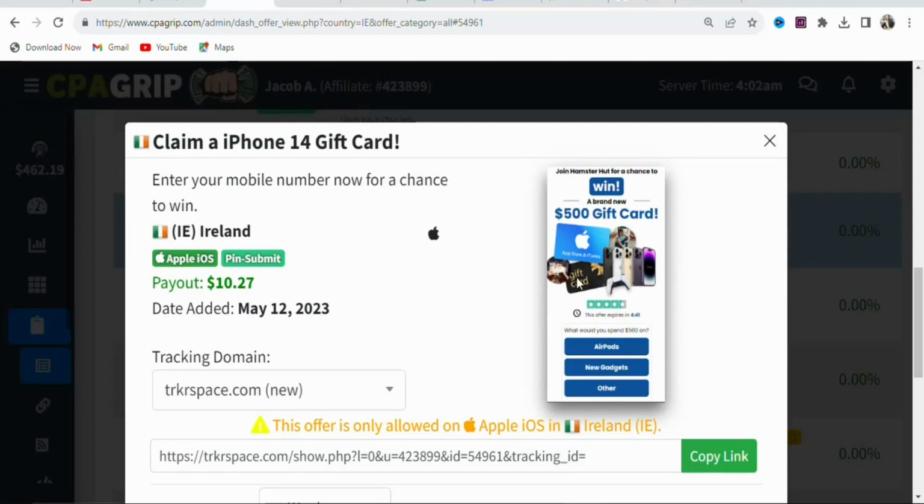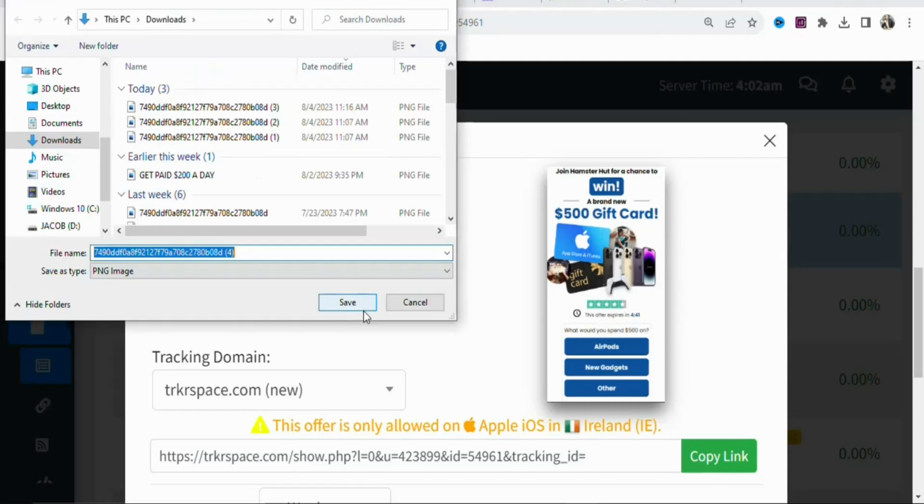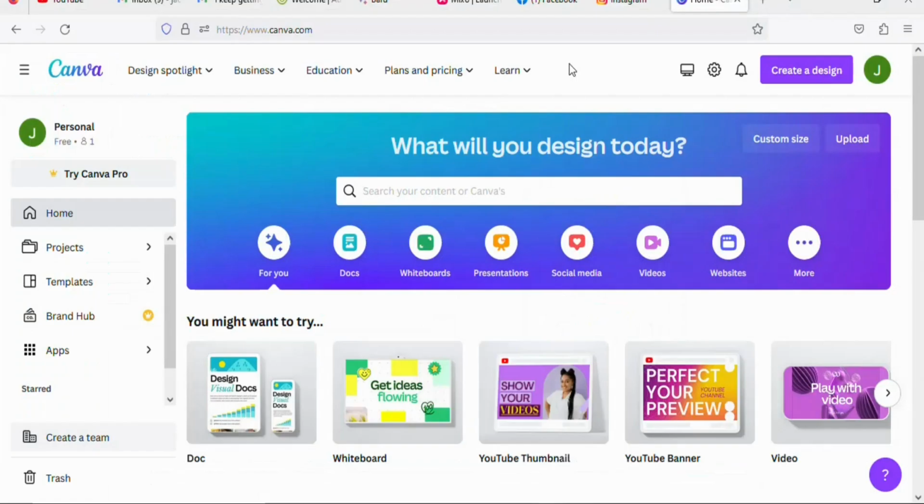Once you come back on CPA grip, you are going to right click on the image of the offer. Once you right click on it, you are going to select save images. Once you select that, you are going to click right here save so that you can save an image of the offer. Once you save the image of the offer, you are going to come on Canva so that you can design your image. Canva is a graphic designing website that you can use for free to design anything that you want.